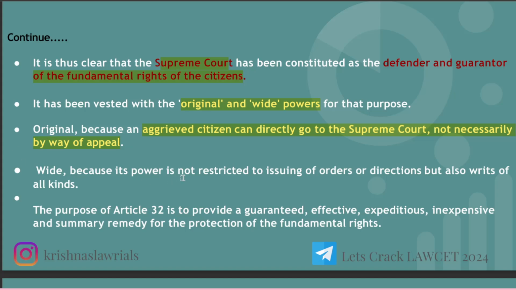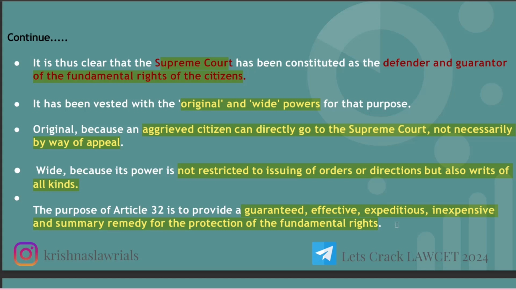Why? Because its power is not restricted to issuing orders or directions, but also writs of all kinds. We have five kinds of writs, which we will be seeing later. Here, the Supreme Court has the power to issue orders, give directions, and also issue all kinds of writs. The purpose of Article 32 is to provide a guaranteed, effective, inexpensive, and summary remedy for the protection of fundamental rights.